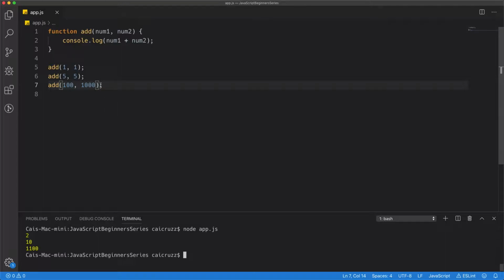Again, this is a really basic example. We just have one file here, our app.js, and we're just reusing that same function. But you can export this. You can use this function across different files, across all your application. That's the beauty of functions.